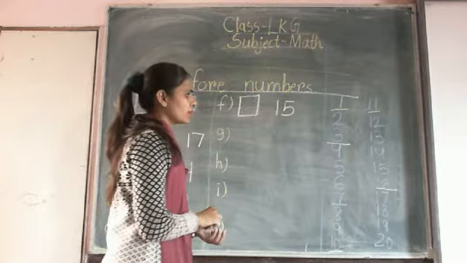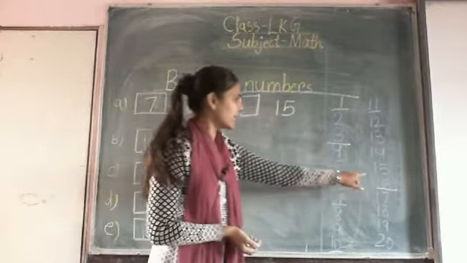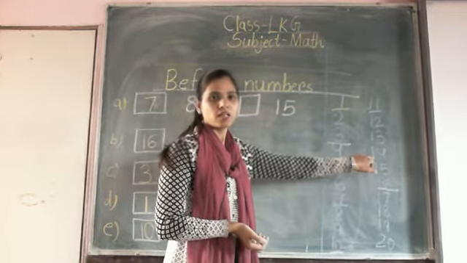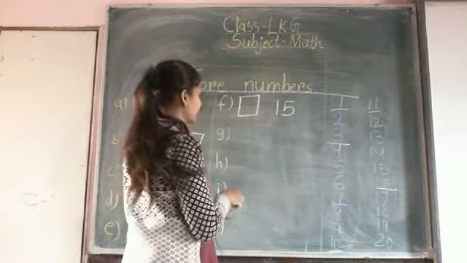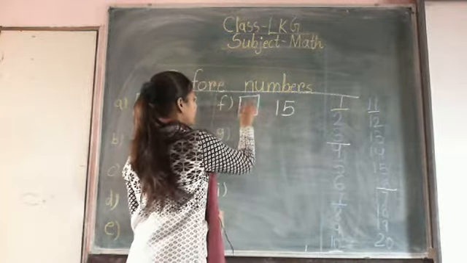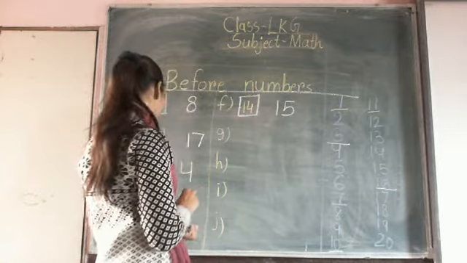What is the before number of 15? Check the line. Before 15 is 14. Write in this box 14.